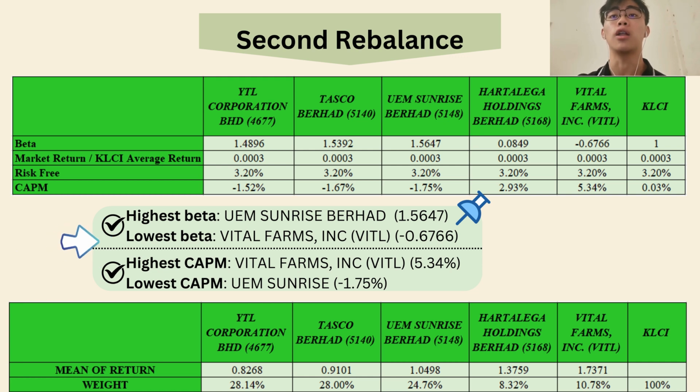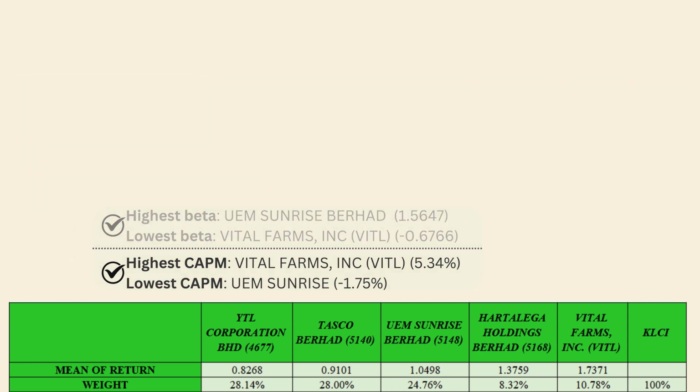Therefore, we are able to allocate our capital efficiently for each stock weightage: YTL Corporation 28.14%, Tasco Berhad 28%, UEM Sunrise Berhad 24.76%, Harta Lega Holding Berhad 8.32%, and retail farms 10.78%. The efficient frontier has brought us a higher Sharpe ratio, 72.85, than the previous rebalance, indicating that our portfolio is getting high return compared to risk taken.